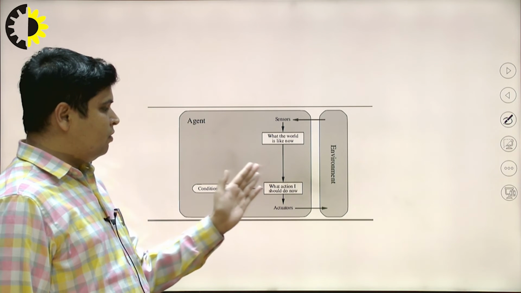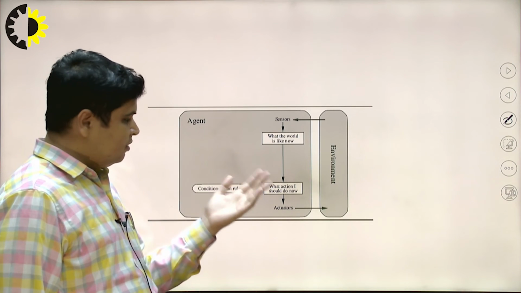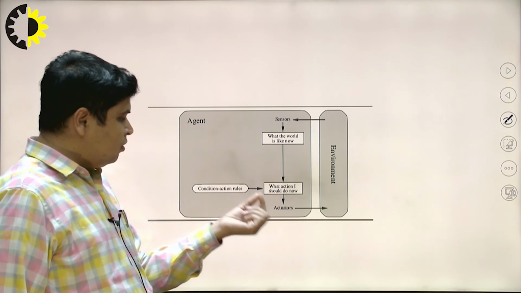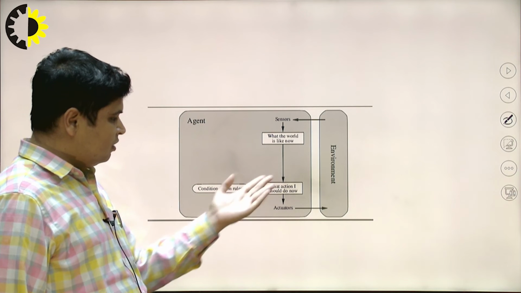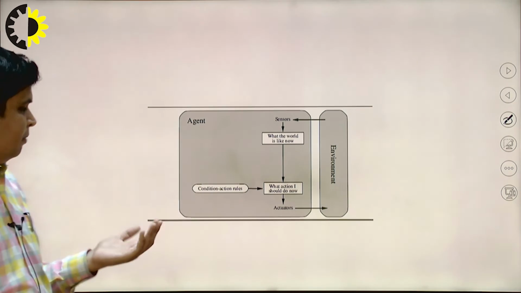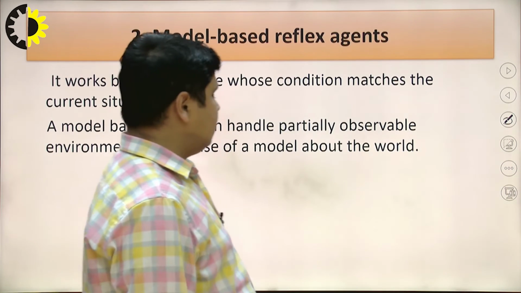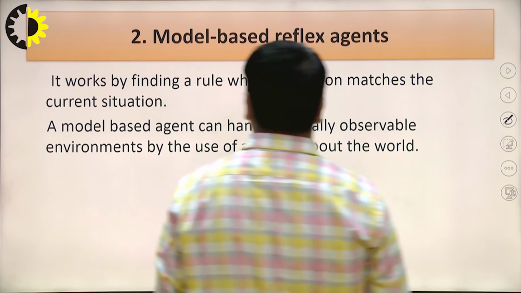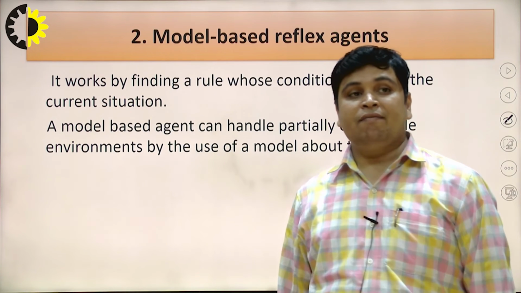It checks what the world is like now, and what action I should do now, and the actuators perform the actions. The sensor gives the sense to the actuators, and based on condition rules we will apply the actions.